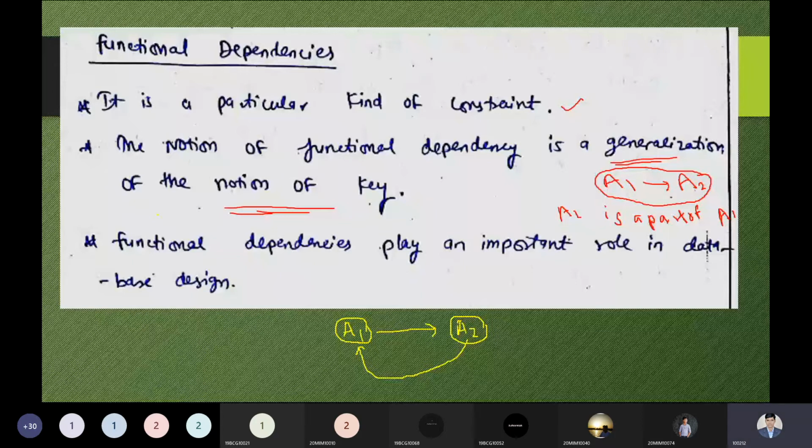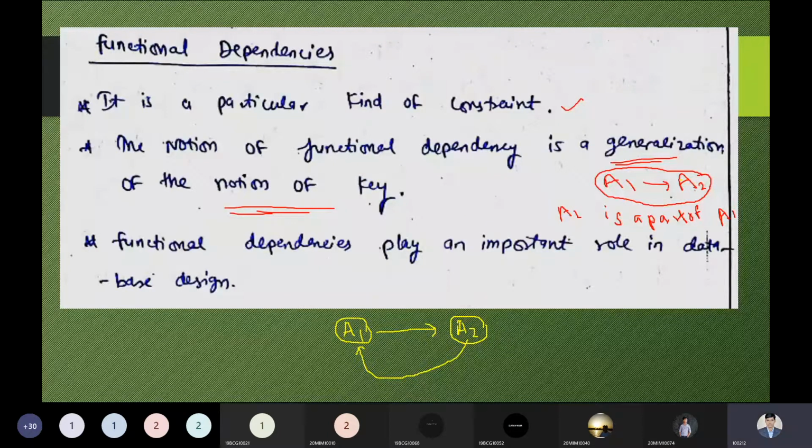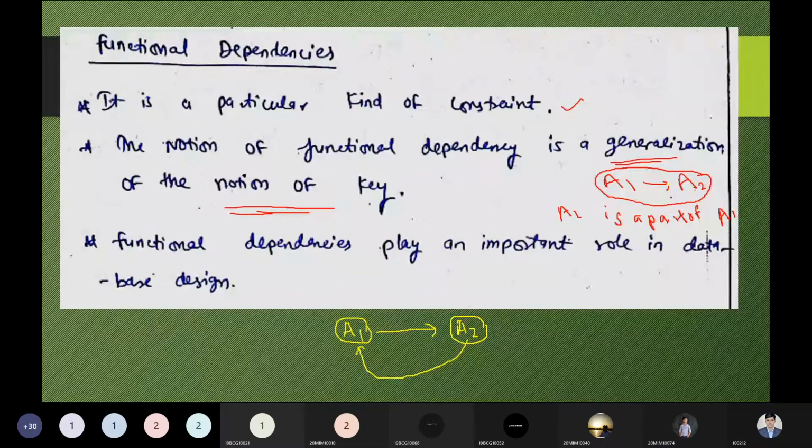So here I've already explained this concept, but I'm explaining once again to all the people right now. Listen carefully. A1 determinant to A2. So what is this? If you remember object-oriented programming, where you have seen this concept in the case of the parent-child relationship, when we have the parent and the child relationship, you can observe over here, A2 is a part of the A1.